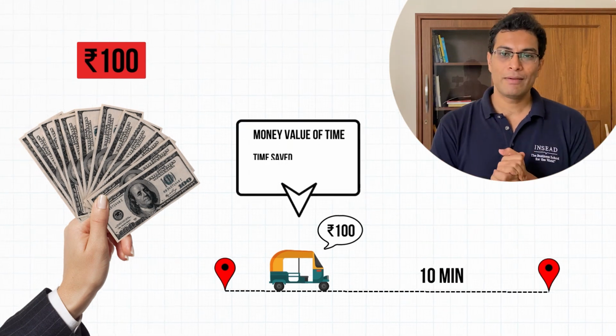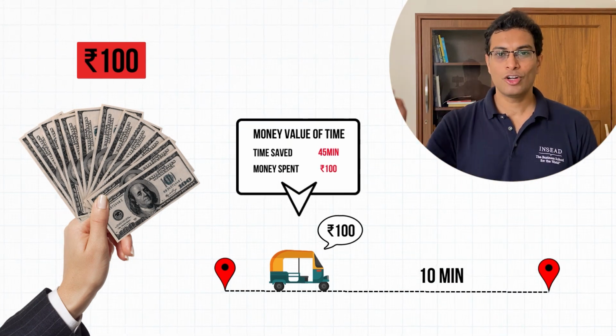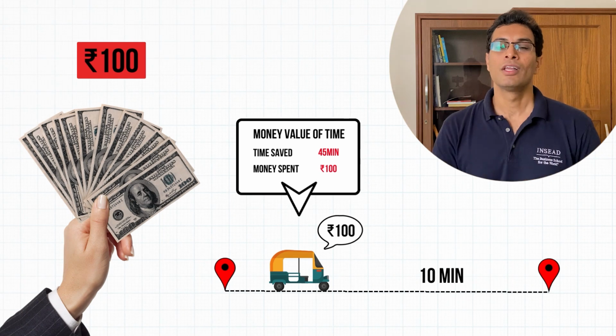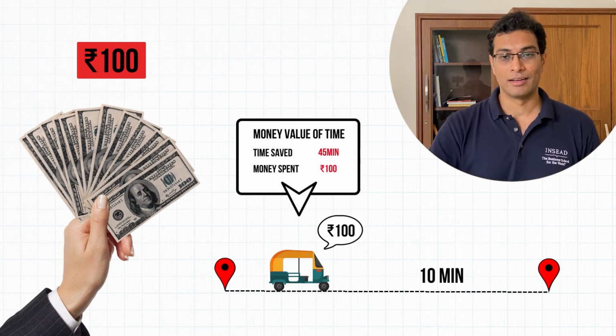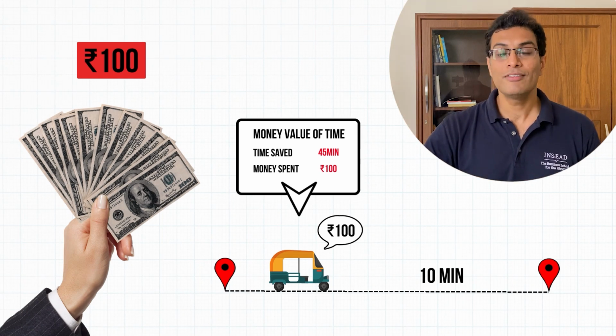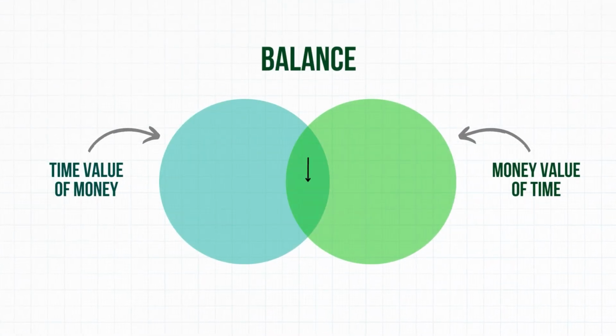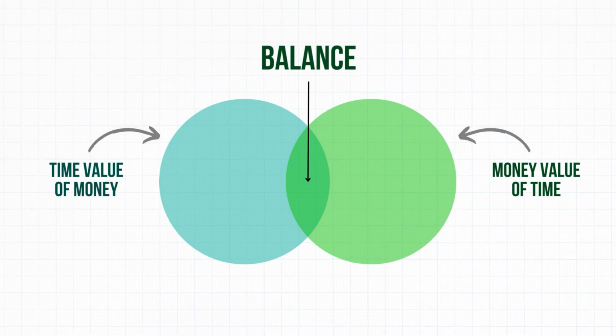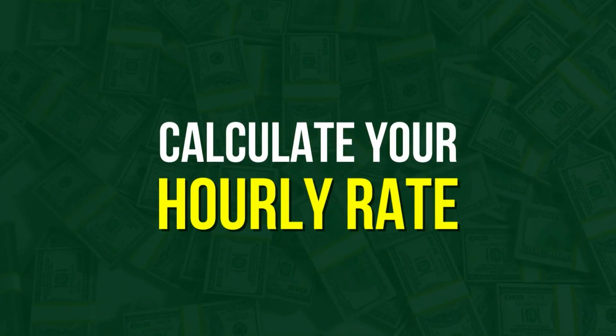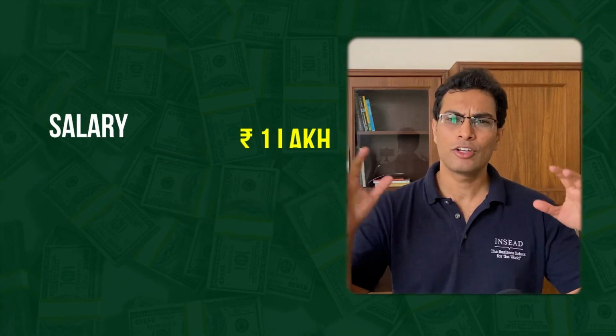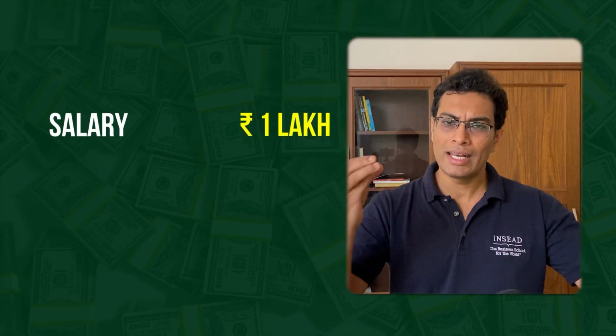Now, money value of time means that there is an opportunity cost of not spending money. For example, if you would have taken an auto, you would have probably saved 45 minutes of your life. Time value of money and money value of time are competing concepts. And in order to find your balance in this equation, you need to understand your hourly rate. For example, if you go to office and let's say that in a month you are making 1 lakh rupees, right?